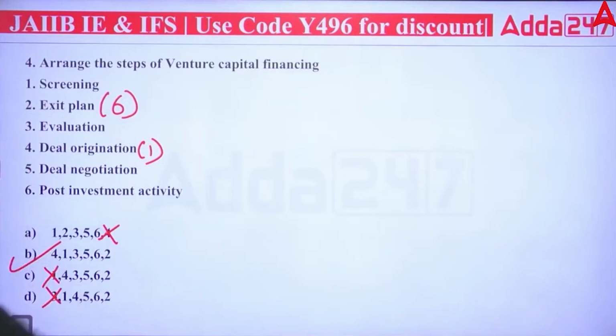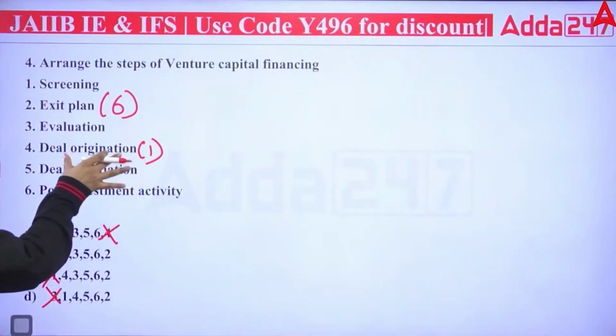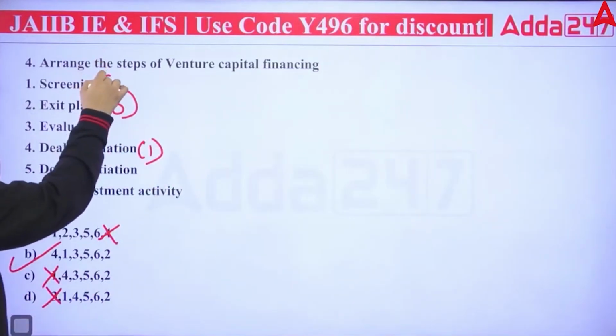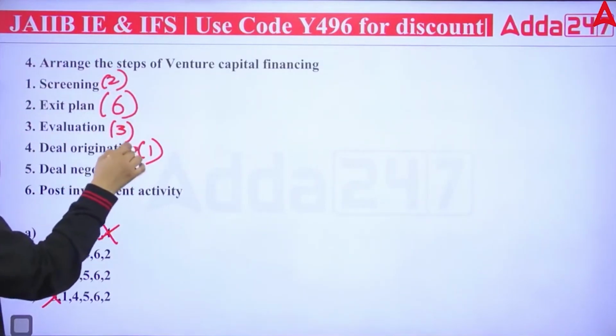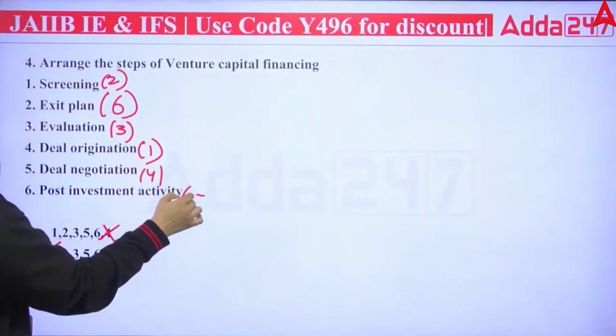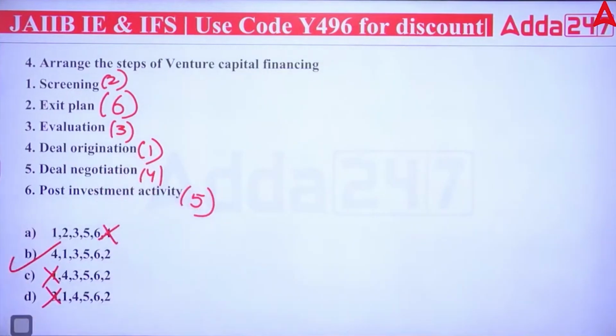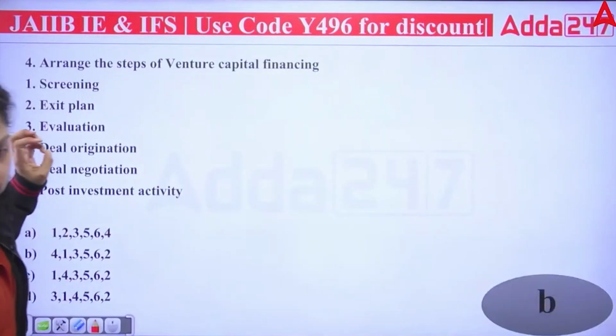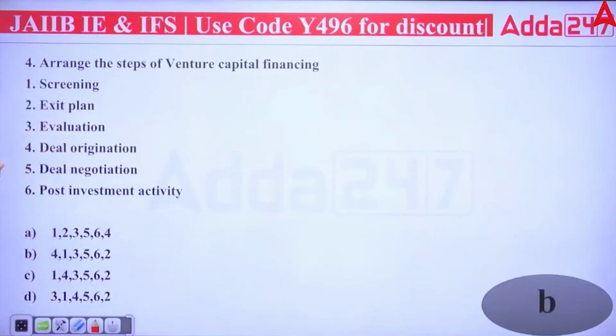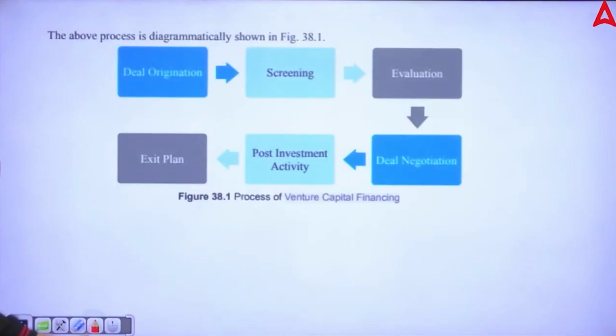So first you have to do the deal origination. Then you will go for the screening. Then you will evaluate it. Then you will go for the deal negotiation and post investment activity. And last you can exit the plan. Okay, so 4, 1, 3, 5, 6, 2. This is the right sequence. The B option is correct. The B option will be correct.